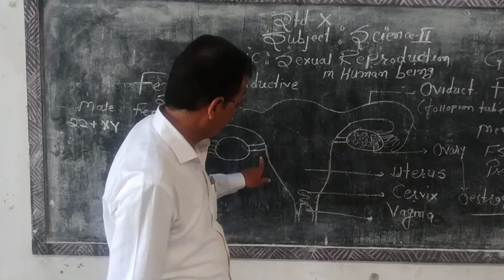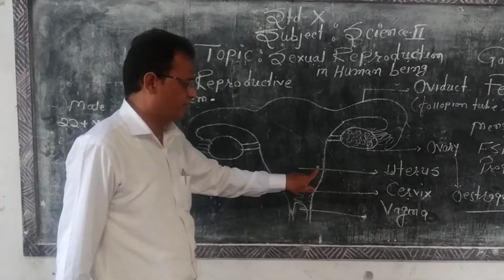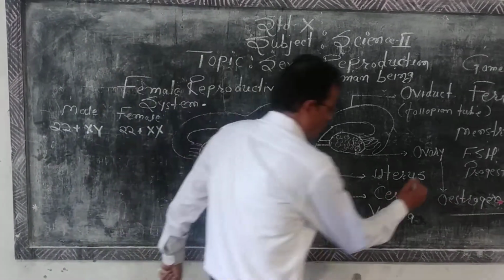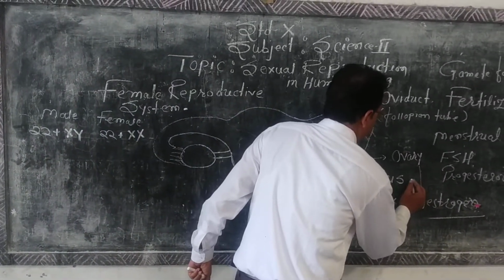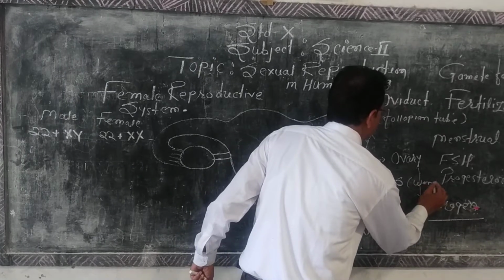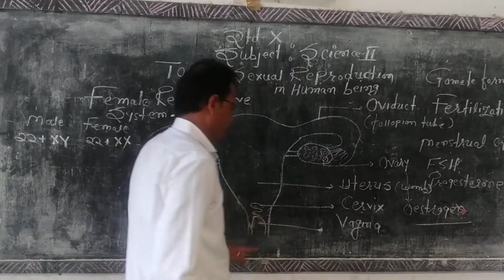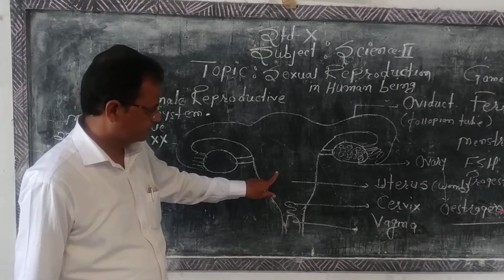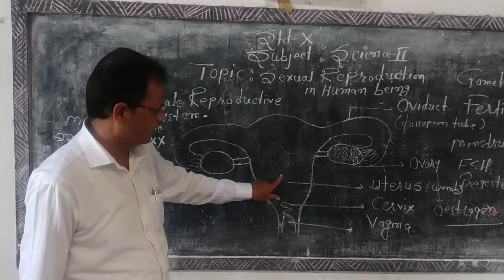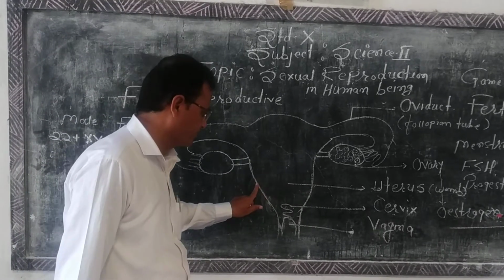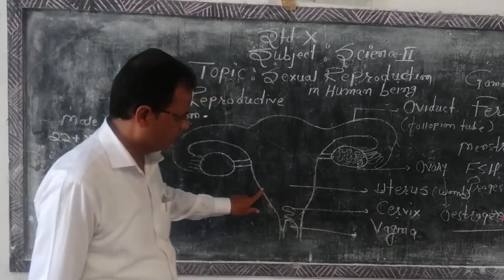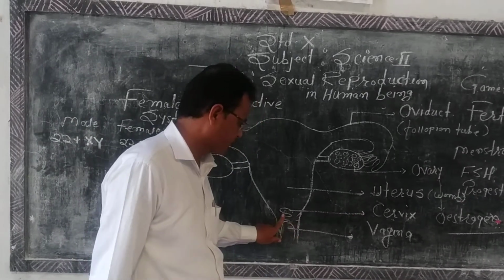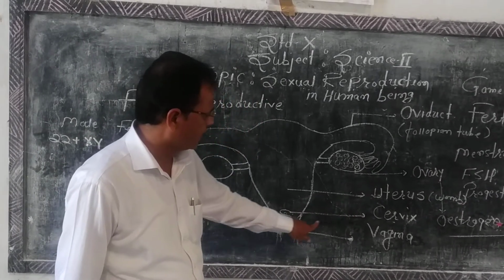Then the third part is the uterus. This uterus is an empty bag, also called the womb. It is responsible for the development of the child inside the uterus. Then the fourth part is the cervix, which is a constricted part, and the last one is the vagina.